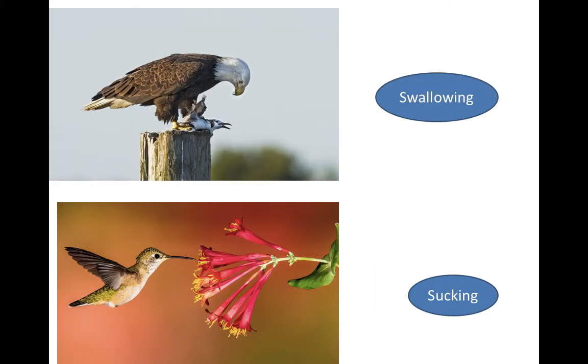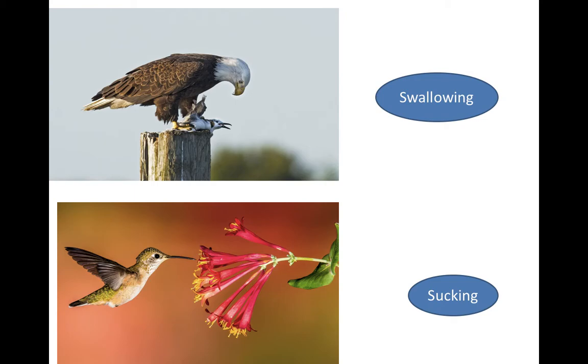The next animal is the eagle. The eagle has a beak, and it is a carnivorous animal. It usually feeds on the flesh of other animals. The eagle consumes the food by swallowing. They can't chew, so they just swallow the food. Their digestive system is so evolved that they can also digest the bone which has been swallowed.